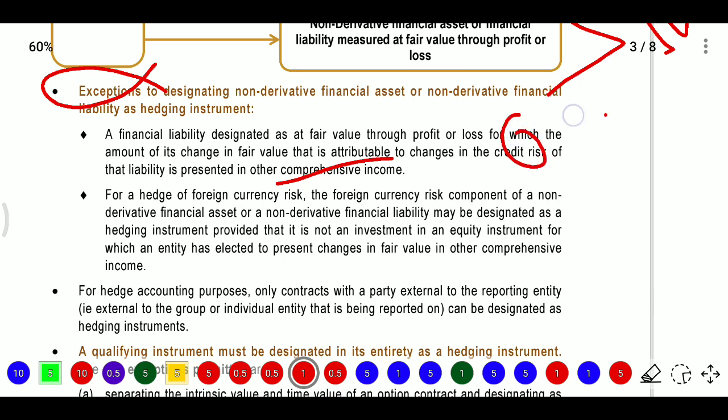So if you are getting any changes relating to FVTPL, the amount of change in fair value that is attributable to change in credit risk, we have different types of risk, right: credit risk, interest risk, inflation risk. So if it is relating to credit risk, you may present it in OCI, that is other comprehensive income.